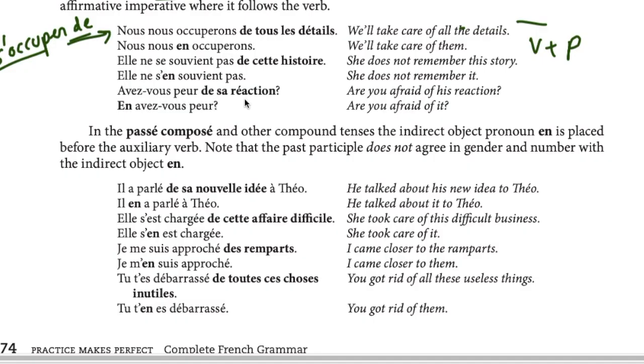Avez-vous peur de sa réaction? Yeah, so this is the indirect object. Indirect object is sa réaction. This is inanimate, so we will replace this with en. En will come before the verb. What's the verb? Avez-vous? It's inversion. It will come before. En avez-vous peur? And you don't repeat the preposition, just like you don't repeat the preposition with a.